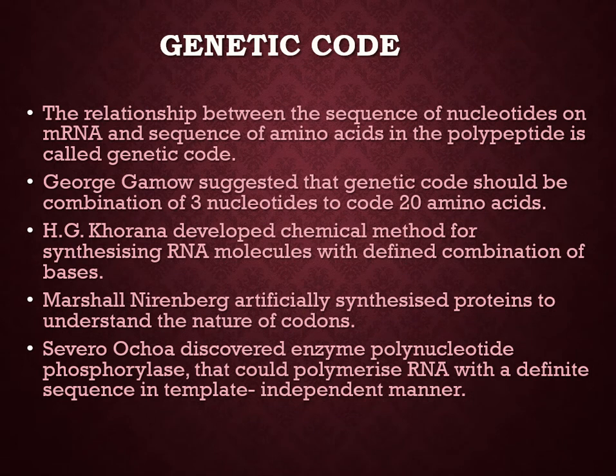Hargobind Khorana could synthesize RNA molecules with definite combinations of bases, that is homopolymers and copolymers. Marshall Nirenberg made a cell-free system for protein synthesis that helped in deciphering the code. Then Severo Ochoa discovered the enzyme polynucleotide phosphorylase that could polymerize RNA with definite sequence in a template-independent manner.